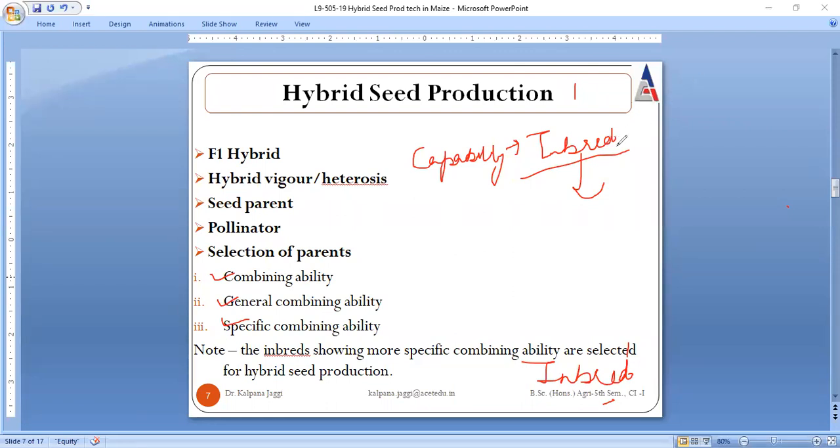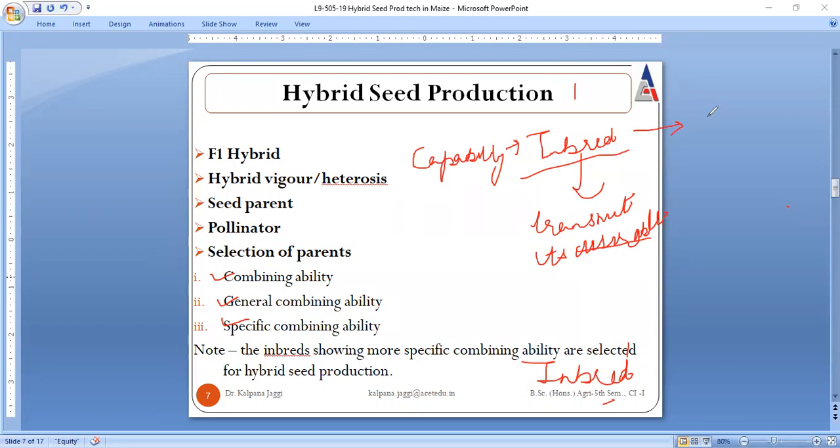That means it is the ability of an inbred line to transmit its desirable performance in its hybrid. Because inbred lines are the lines which are similar in phenotype, right?